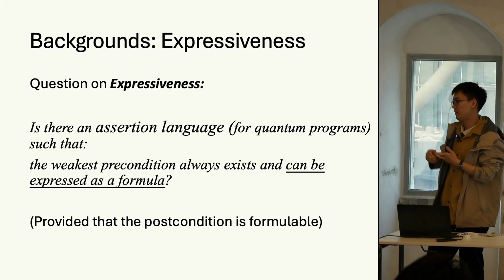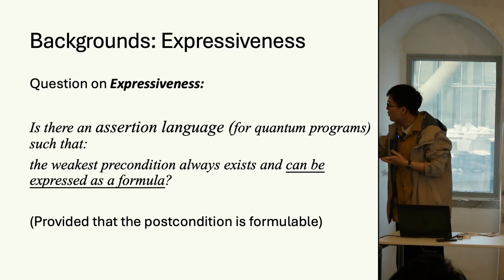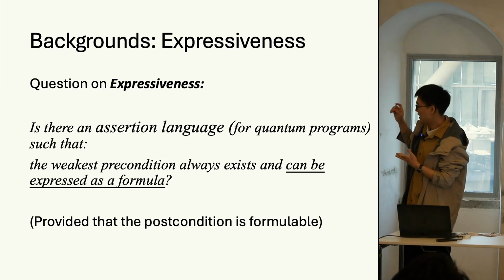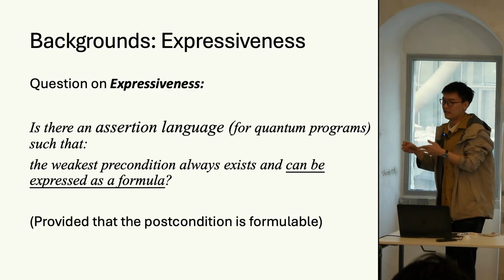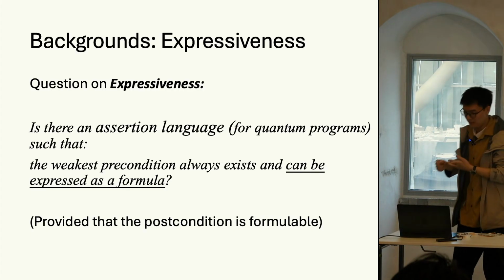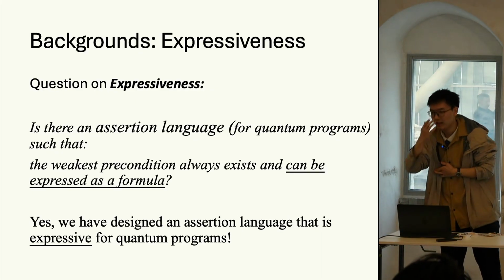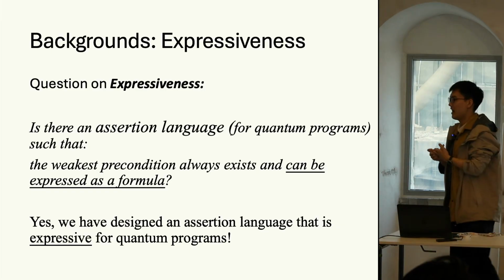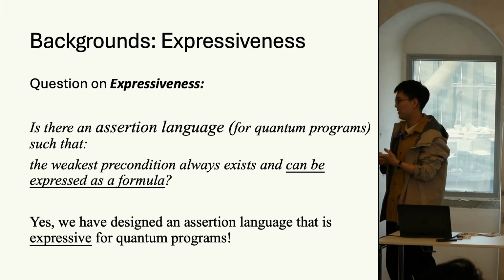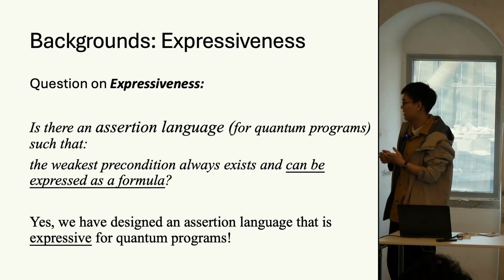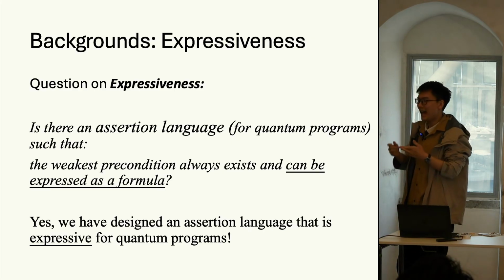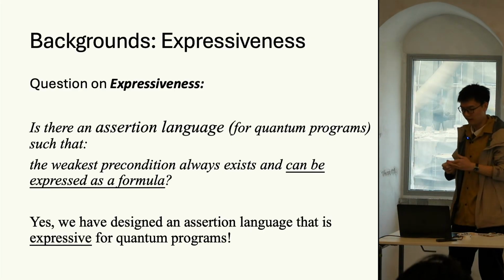So we put a further constraint here: we require the WP to be expressible instead of just the existence of the WP. And the answer is yes, and in this work, the core contribution is that we provide such an assertion language for quantum programs and prove its expressiveness.